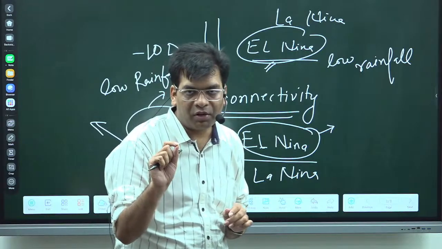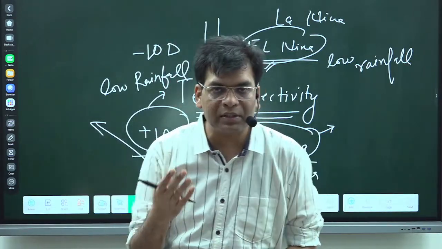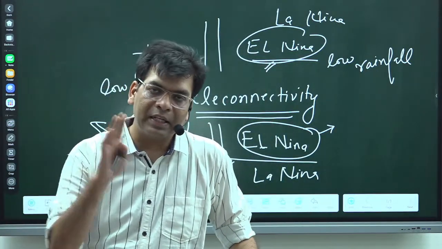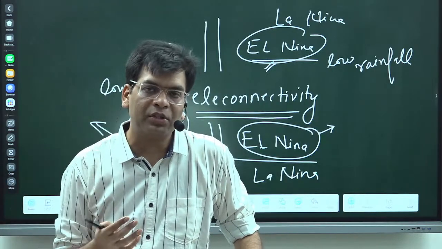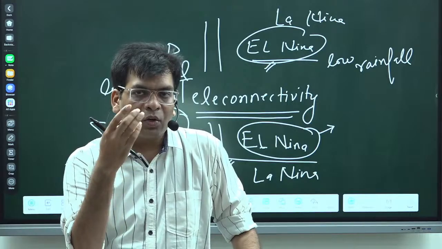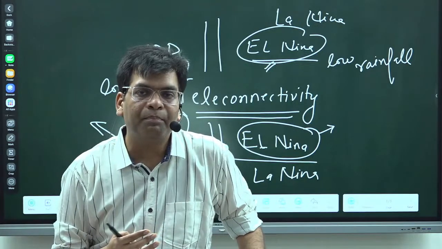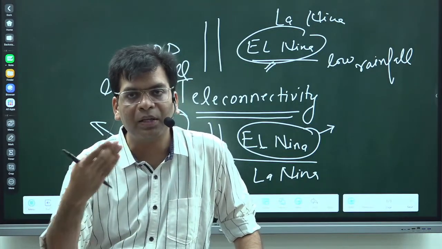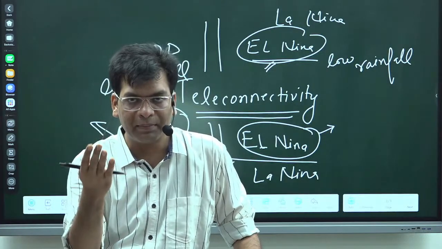So first of all, we just understood what La Nina and El Nino are. The same thing that happens in the Pacific Ocean creates La Nina and El Nino. For El Nino, it is the cold current near the Peru coast that is replaced by the warm current. A simple thing, you can remember.